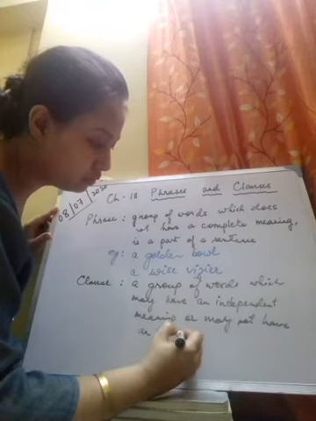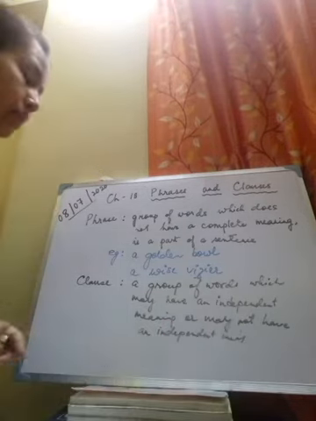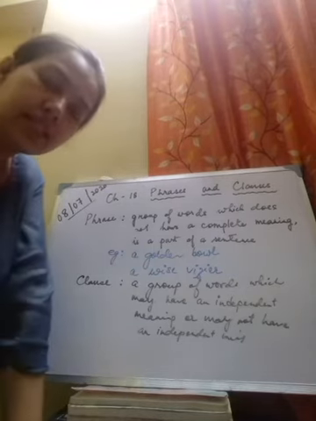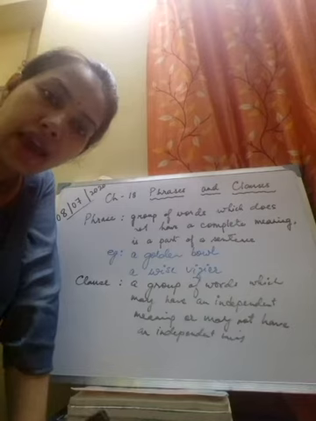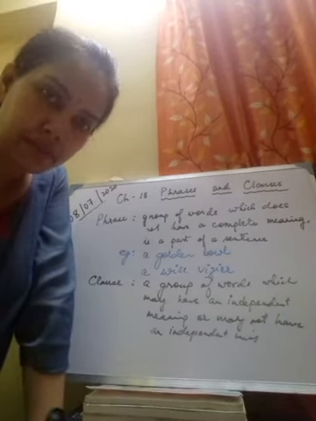So we find that a clause is also a group of words. It is also a part of a sentence. A clause may have an independent meaning, or it may not have an independent meaning.